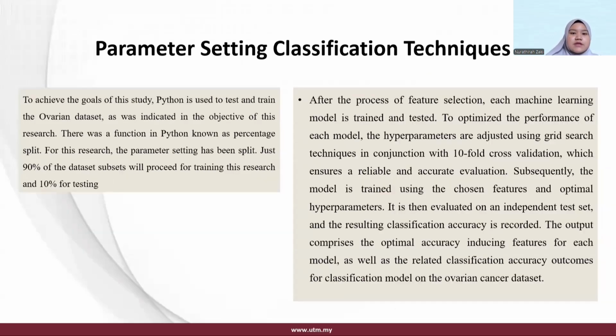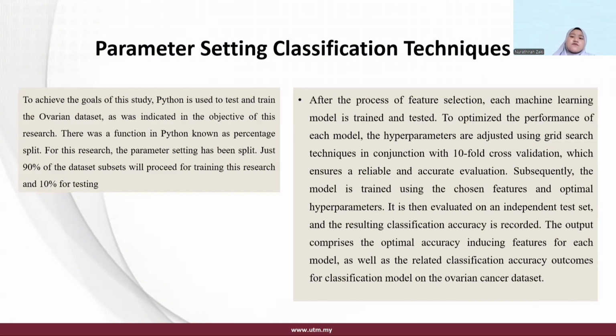This is the parameter setting for the classification technique. To achieve the goal of the study, Python has been used to test and train on the ovarian cancer dataset, which indicates the objective of the research. There is a function in Python known as percentage split. For this research, the parameter setting splits 90% for training and 10% for testing. However, it will be included in PSM2 for the experiment research to be tested.